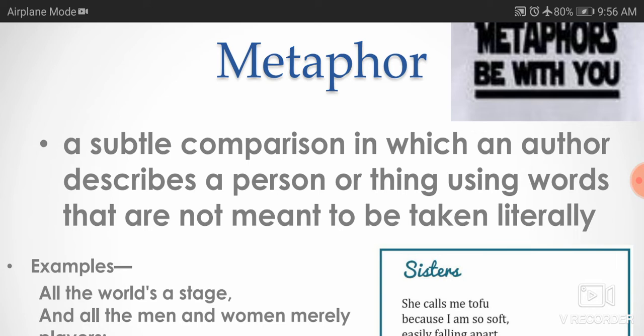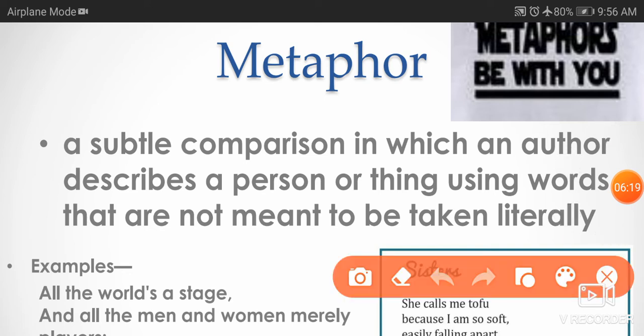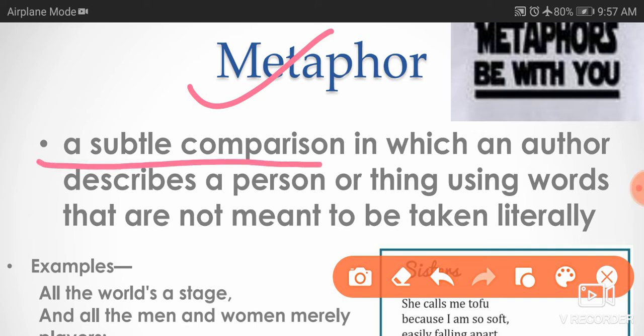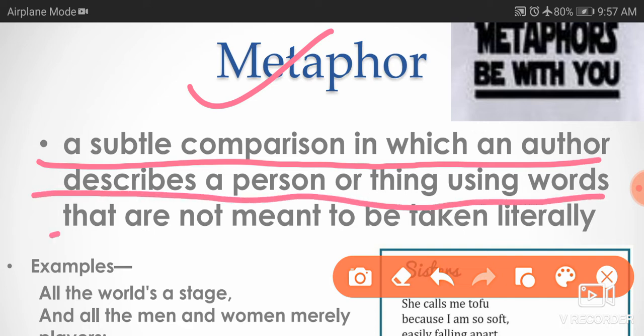He is not the ship of the desert, but he is compared to a ship of the desert. So this was an example of metaphor that you studied in your earlier standard. So what is metaphor? Metaphor is a subtle comparison in which an author describes a person or thing using words that are not meant to be taken literally.